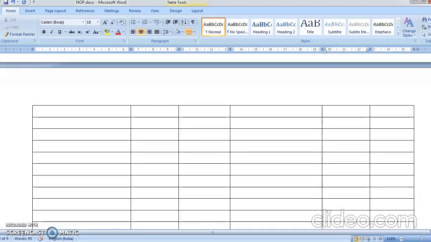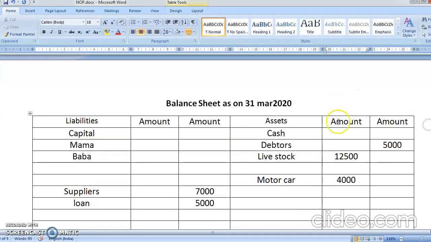So motor car. Then after motor car, you had furniture. All have adjustments, so we are writing in the inner column. And after furniture, you have plant.